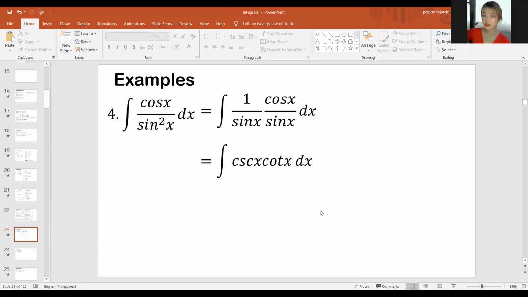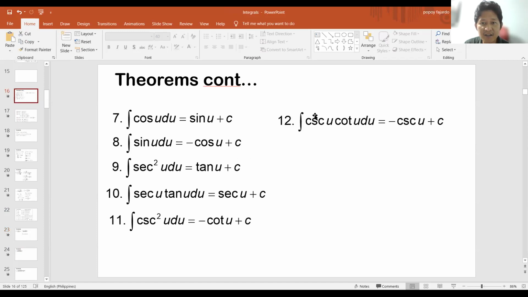Yes po. Okay, so does this look familiar already? Ito. So kung titingnan ninyo, ito na lang iyan, di ba? If you look at the theorems that we had, ito siya, di ba? The integral of cosecant u cotangent u du. So automatic, it will just be negative cosecant u plus c.